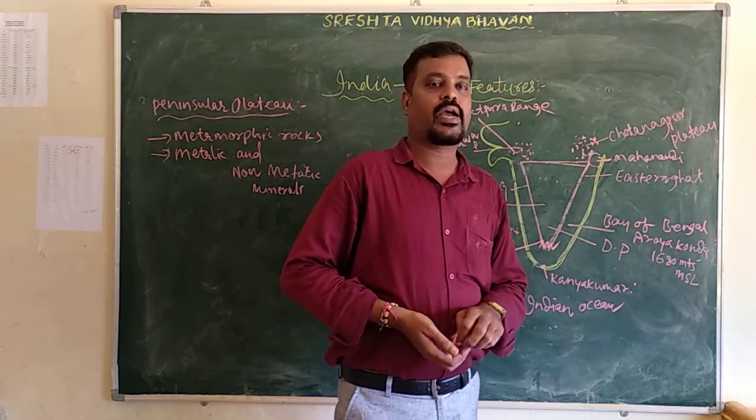In the Eastern Ghat, an important peak is known as Arma Konda. The height is 1,680 meters above mean sea level. In the Eastern Ghat, important hills are the Nallamala Hills, Velikonda Hills, and Seshachalam Hills.